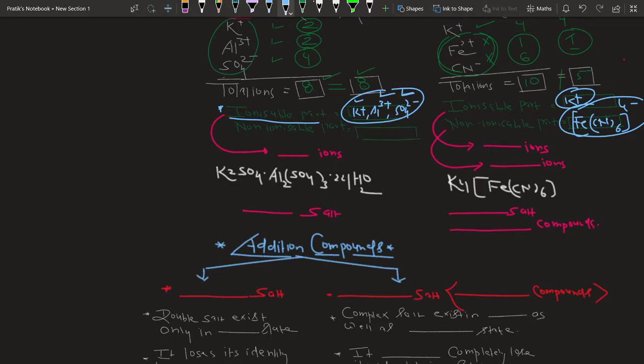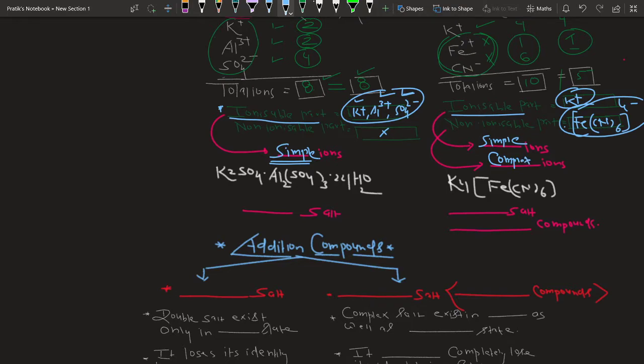In the first there is no non-ionizable part; all parts are ionizable. So these ionizable parts which give their confirmative test are referred to as simple ions. But this salt, when dissolved, gives ionizable and non-ionizable parts. The ionizable part is referred to as simple ions, and the non-ionizable part is referred to as complex ions.